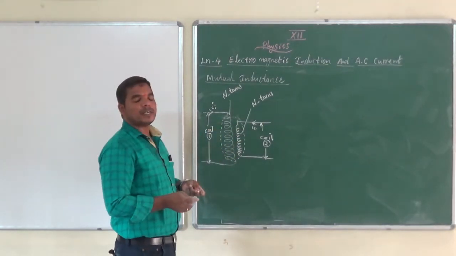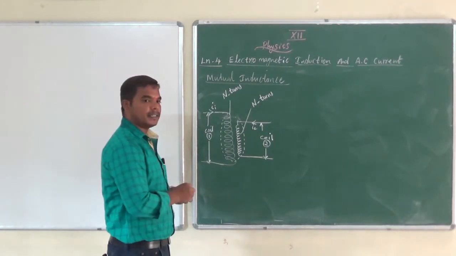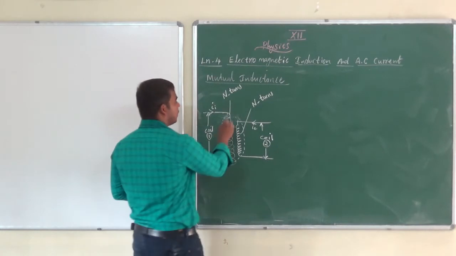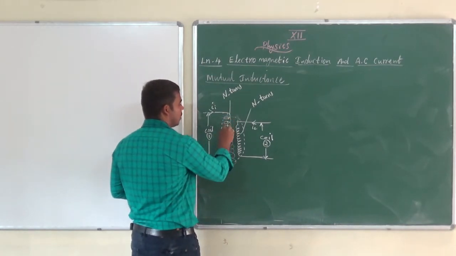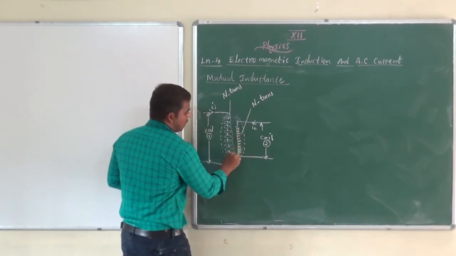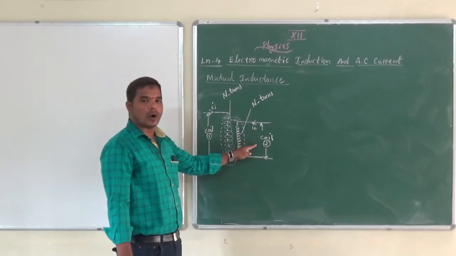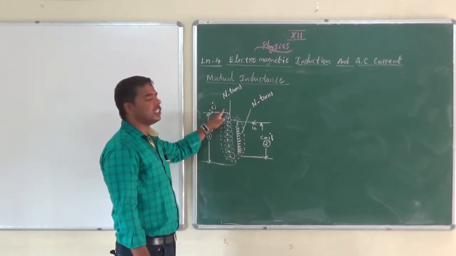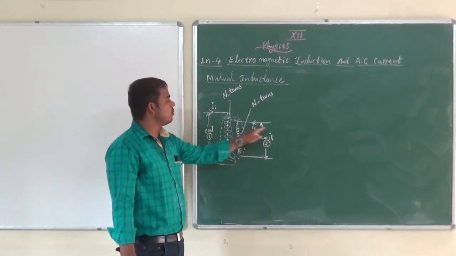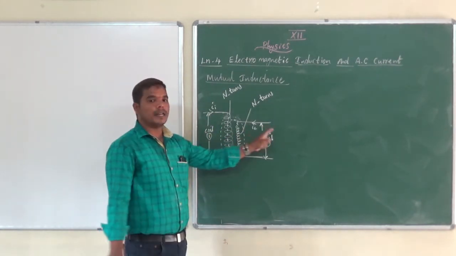Due to the establishment of the magnetic field, magnetic flux is linked. These dots are the magnetic flux. The magnetic flux is linked not only in coil 1 but also in coil 2. So when the current changes in coil 1, EMF is induced in coil 2.